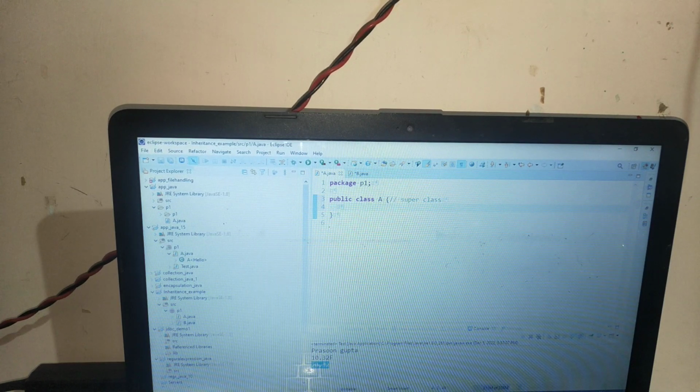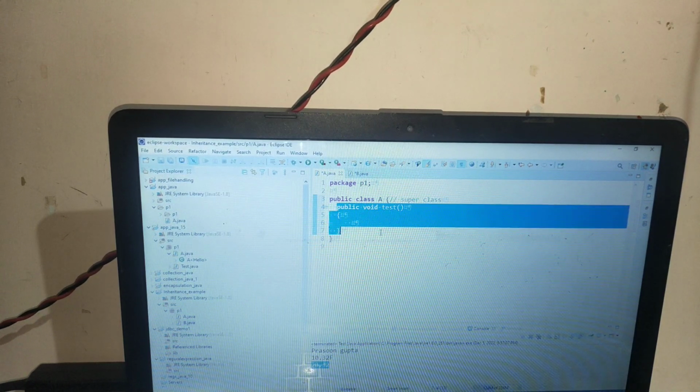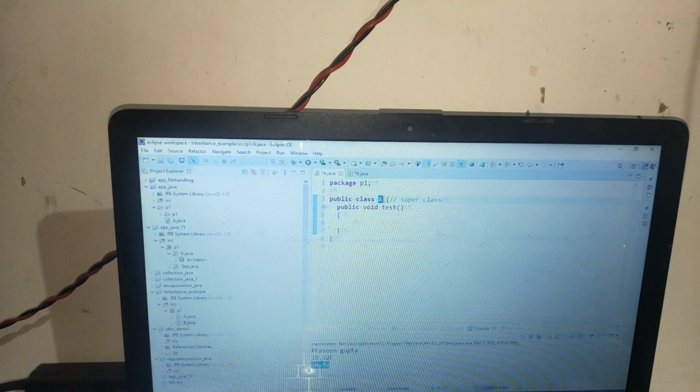So in public class A, I will write one simple method, public void test. The method name is test. Now that is the member of that class.